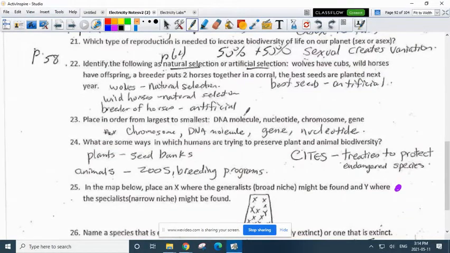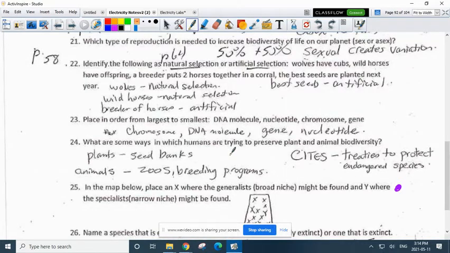Put these in order from the largest to the smallest. So the longest is chromosome. And then a chromosome is made of 2 or 3 DNA molecules scrunched together. And that molecule, when you stretch it out, has thousands of genes on it. And the genes are made of millions of nucleotides.